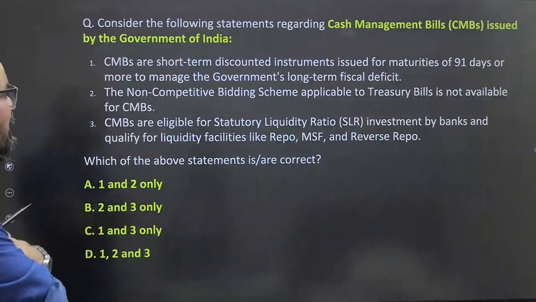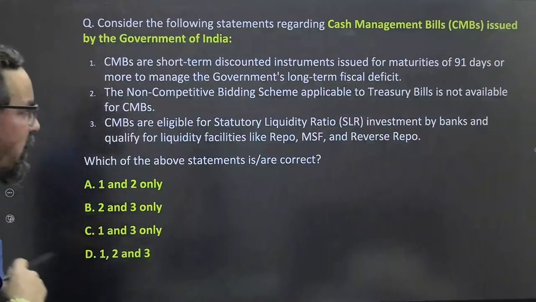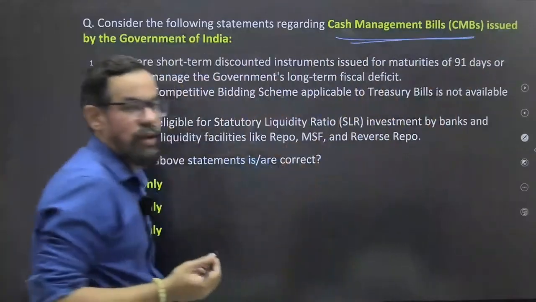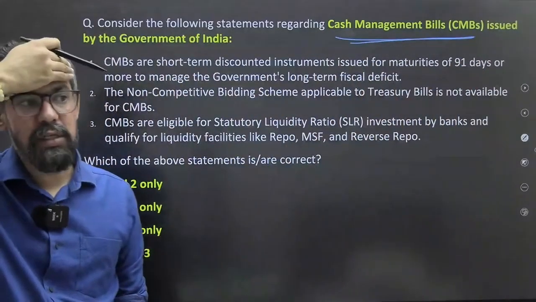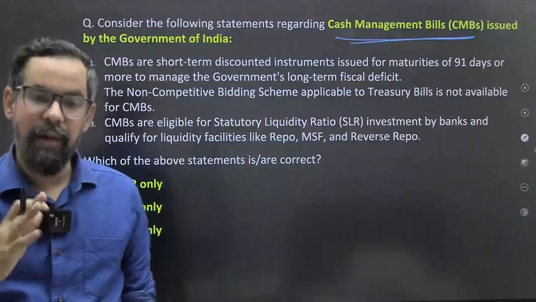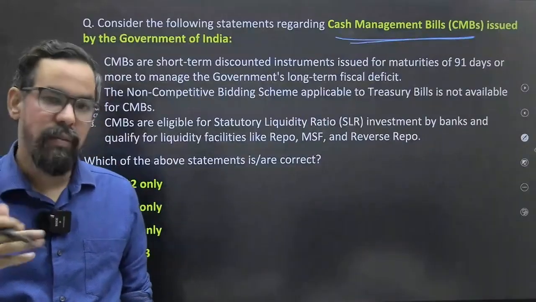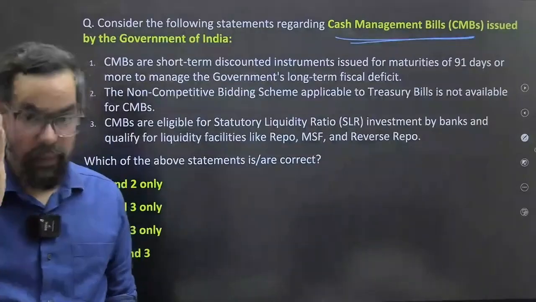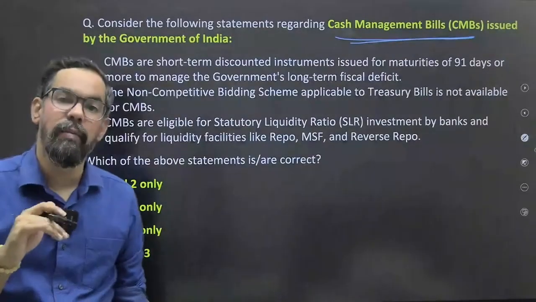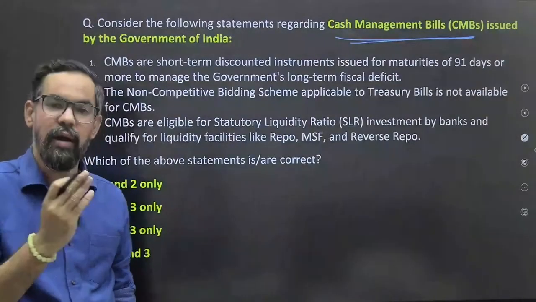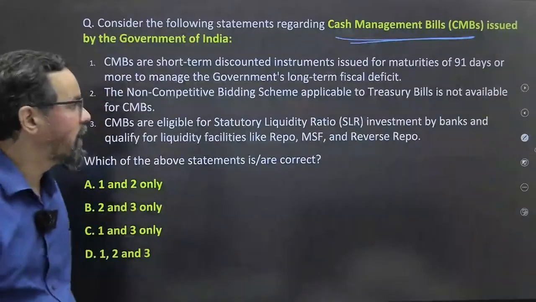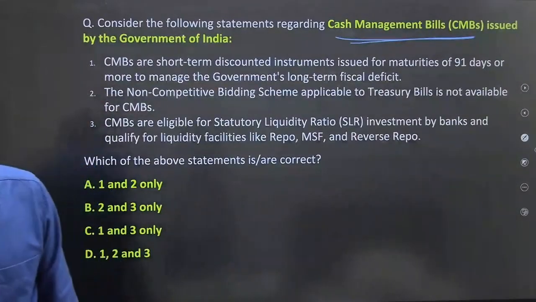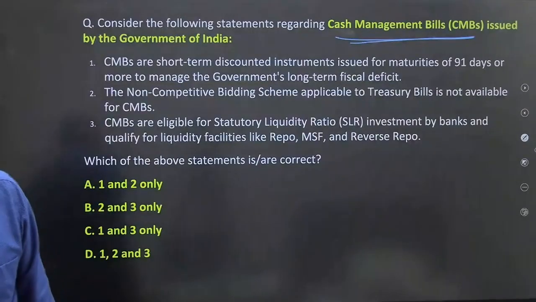Next one. Consider the following statements regarding cash management bills. These are similar to treasury bills, but with a maturity of less than 90 days. If the government requires money for 91 days and above, RBI issues treasury bills on behalf of the Government of India. But if they require money for less than 90 days, we use cash management bills. They are similar, with similar features. So what will be your correct answer?